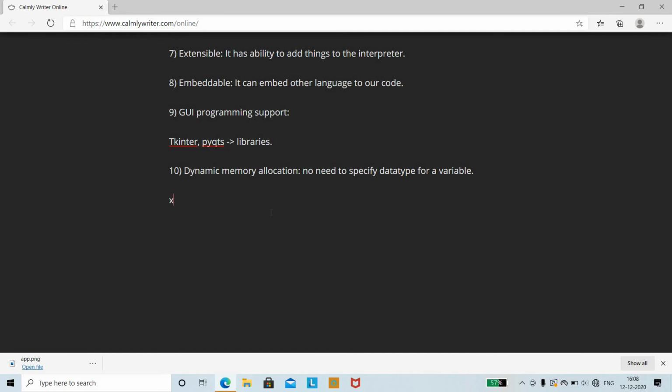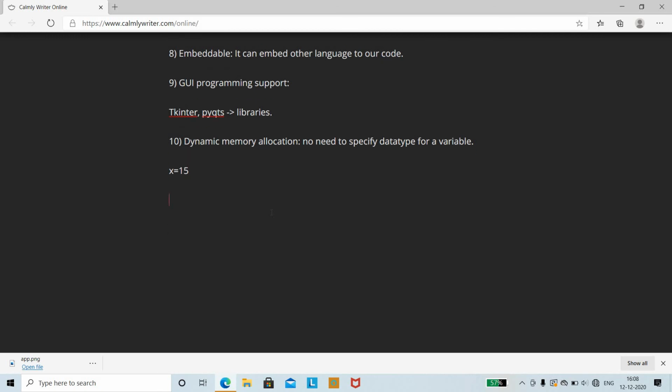So directly you can write x equal to 50. There is no need to explicitly write the data type for a variable. This feature makes Python easier. So the next thing is multi-paradigm.